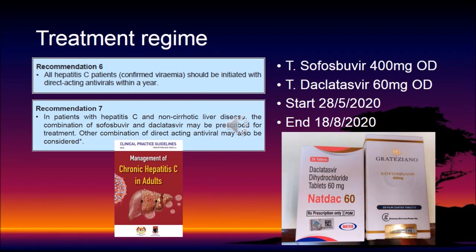According to guideline recommendations 6 and 7, for patients like Mr. HC with confirmed viremia and non-cirrhotic liver disease, the combination of sofosbuvir 400 mg once a day and daclatasvir 60 mg once a day is suitable. The treatment is planned to start on the 28th of May 2020 and will last for 12 weeks, and is expected to end on the 18th of August 2020.